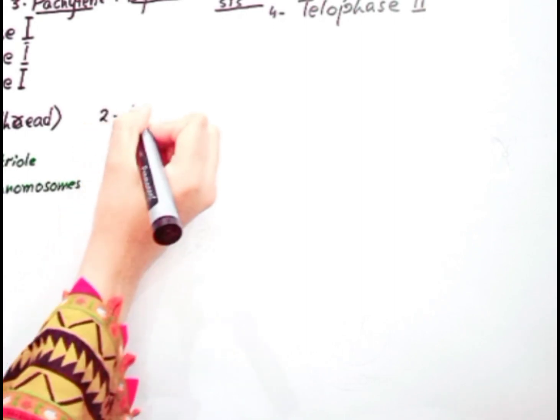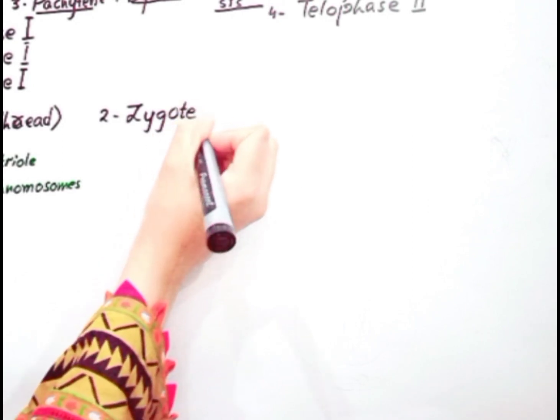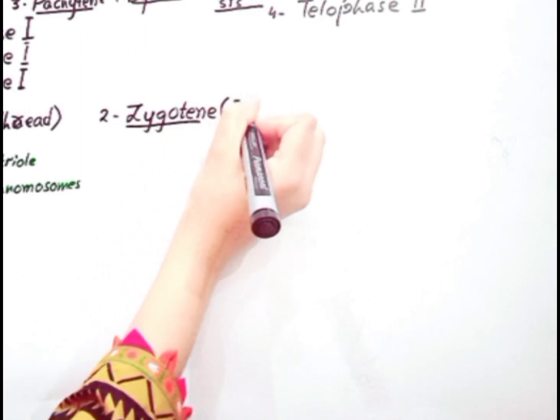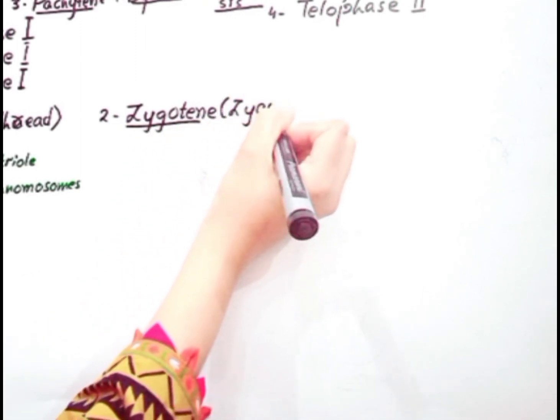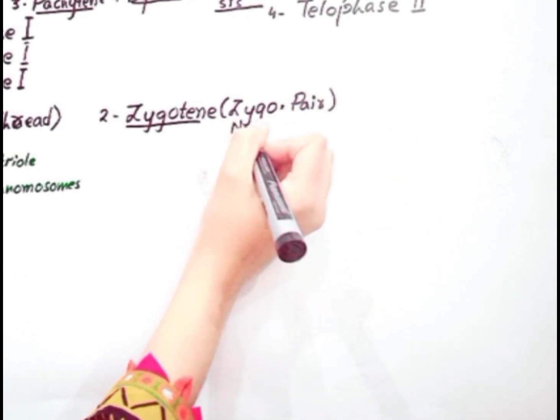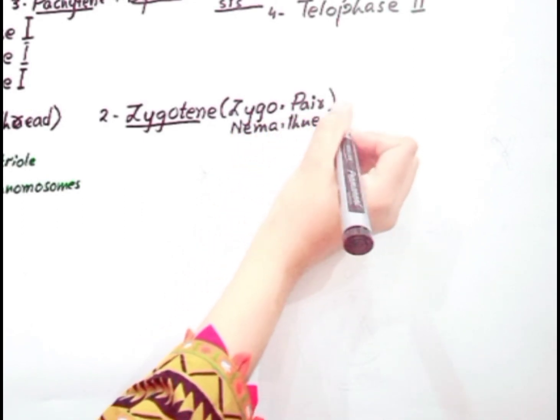Now, the zygotene substage of prophase 1. The word zygotene comes from zygo, which means pair, and nema means thread. So the zygotene substage is the stage during which pairing of homologous chromosomes takes place, which is called synapsis.